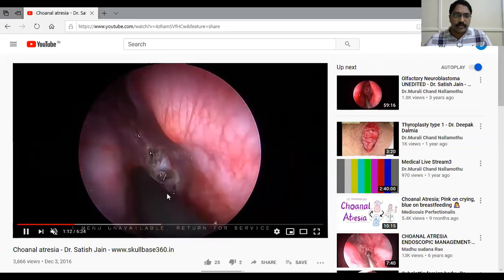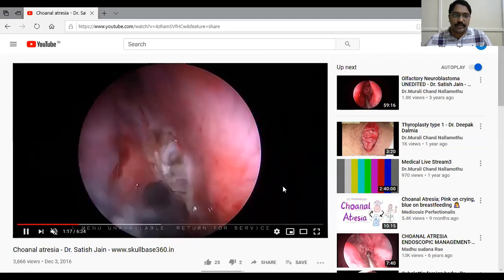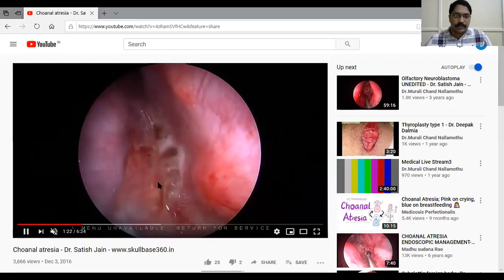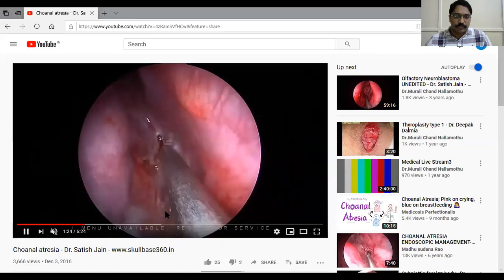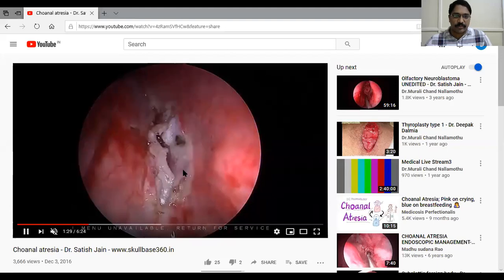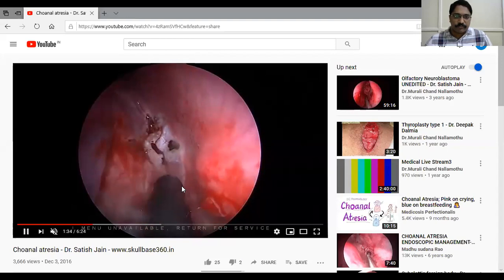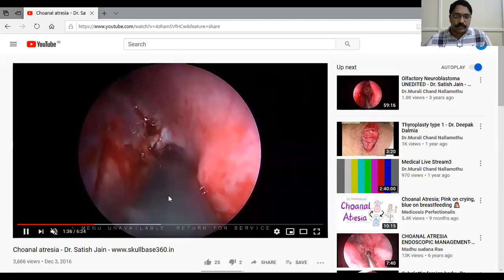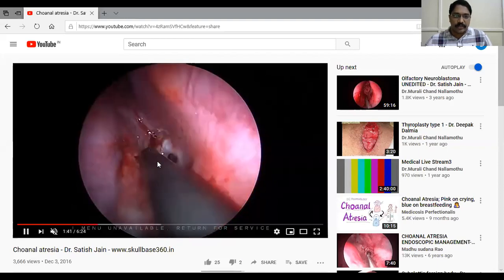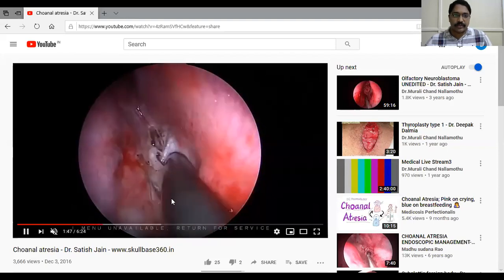What is this equipment you are using here? It's a coblator. By using the coblator, you can reduce the bleeding. See, this is the membranous part, that's why it's coming very easily. Membranous type of choanal atresia here. Coblator is a very useful instrument. It doesn't cause any harm. The temperature doesn't spread to the surroundings.